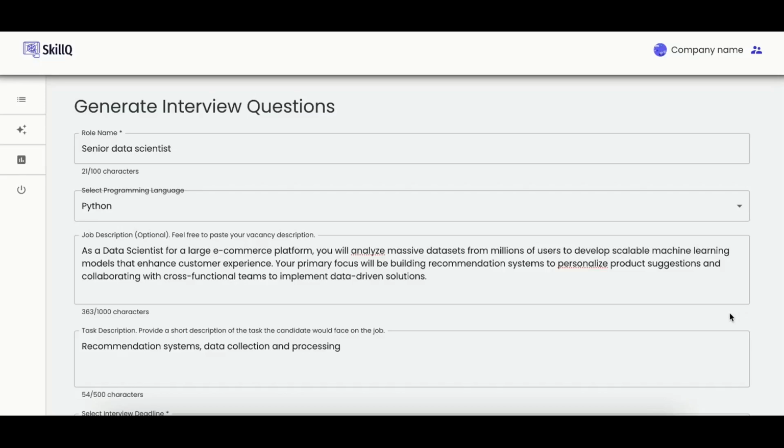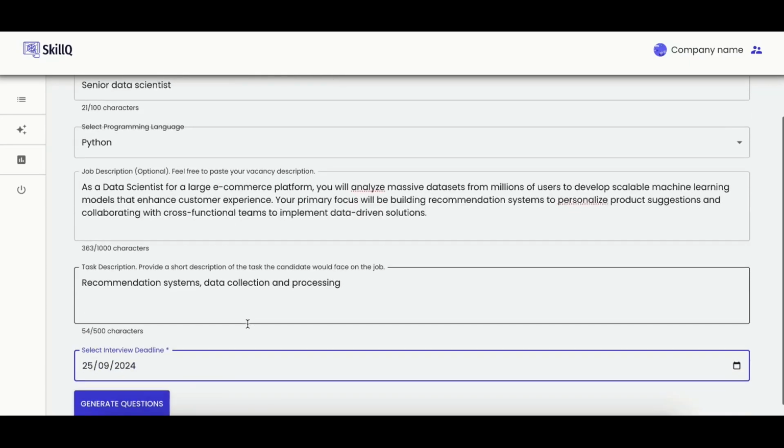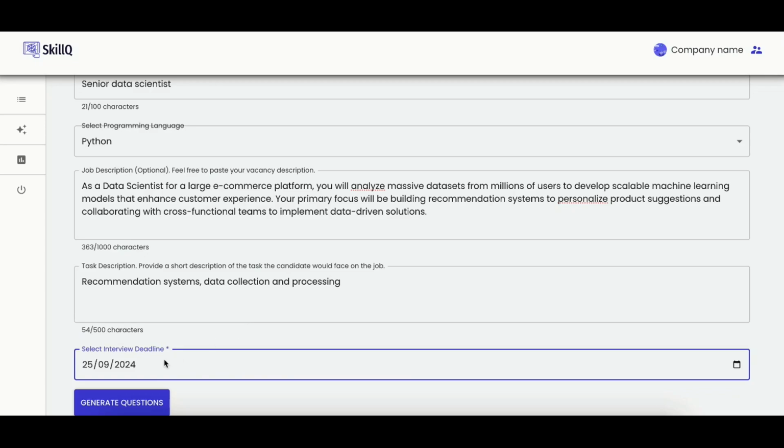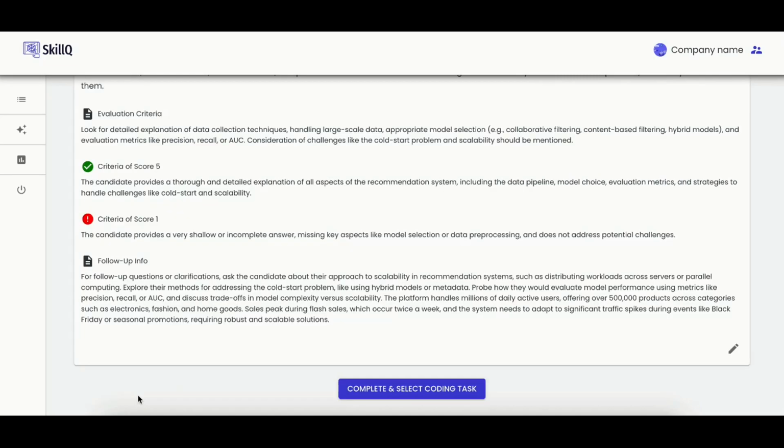To generate a new interview, we need to provide some information here, for example, role name, programming language, job description, and task description, that's about what the candidate would face on the job, what tasks, and also press the generate interview button. That information will be used further on to generate the questions for the candidate.